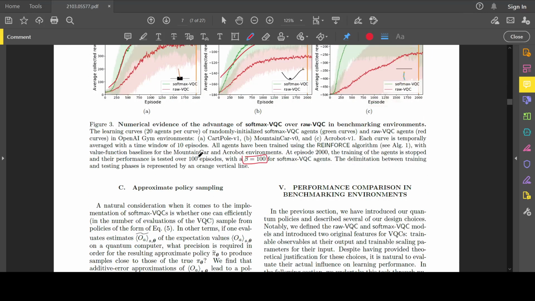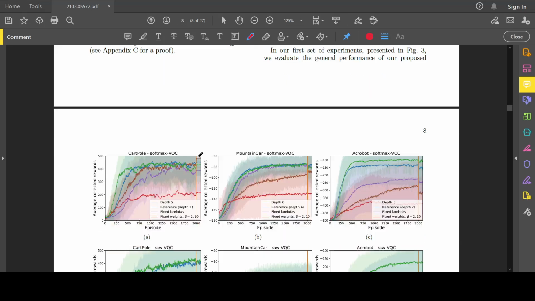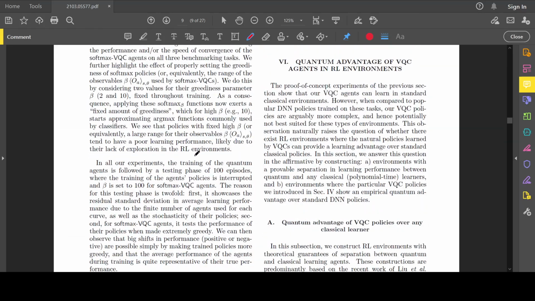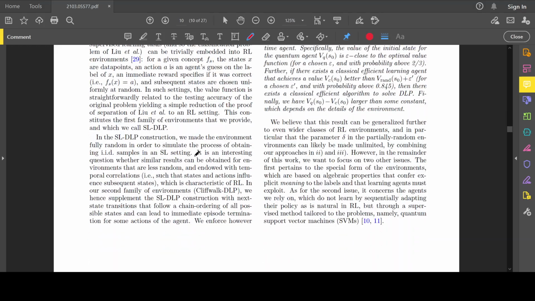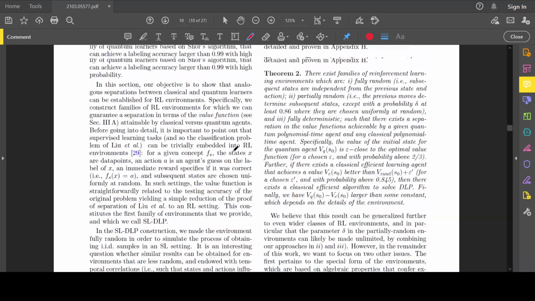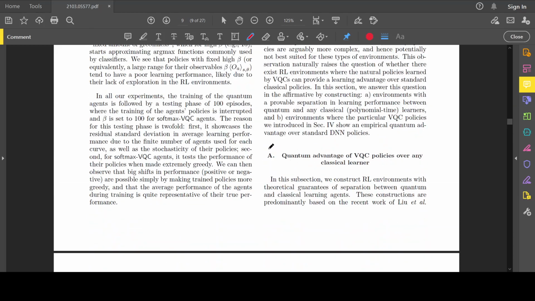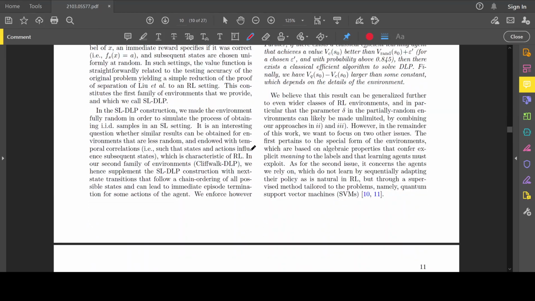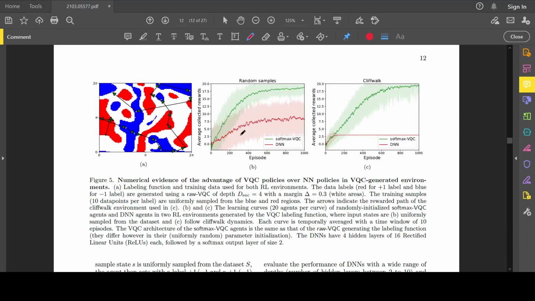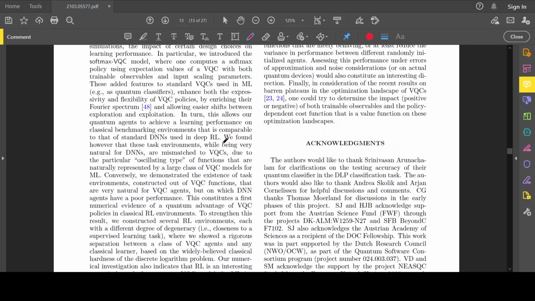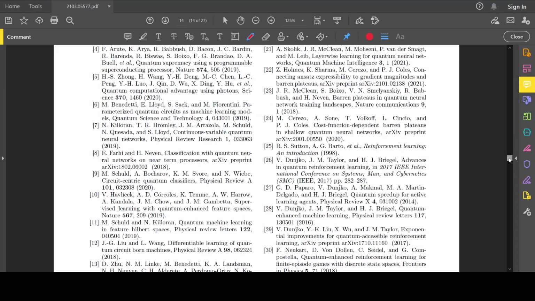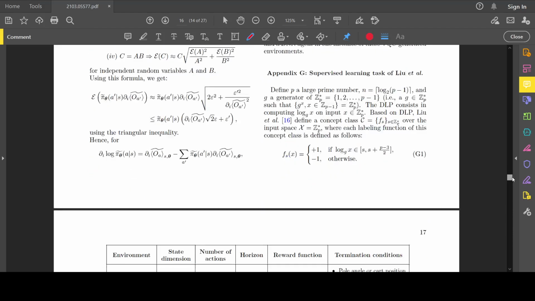And so, yeah, this is all just different things to consider, different theorems. I don't even know what is going on right now. Let's see. Oh yeah, this is an interesting section about potential quantum advantages, but it's not relevant to what I'm implementing. So now we can scroll down to the hyperparameters.